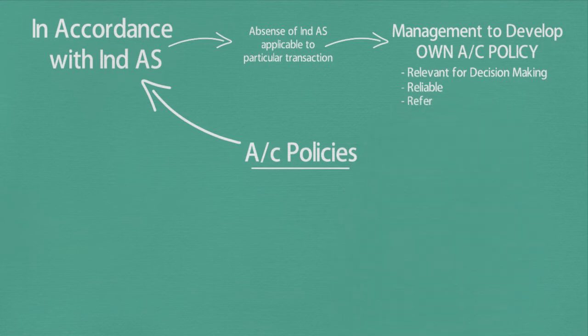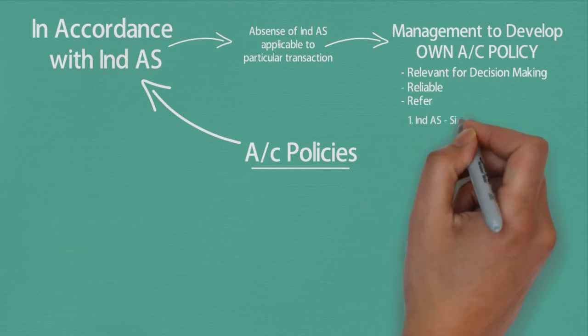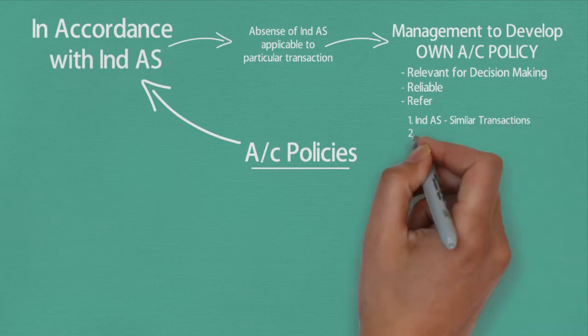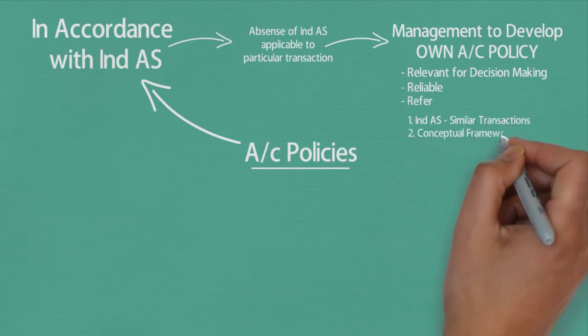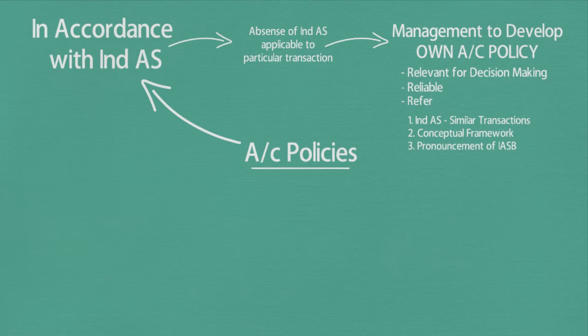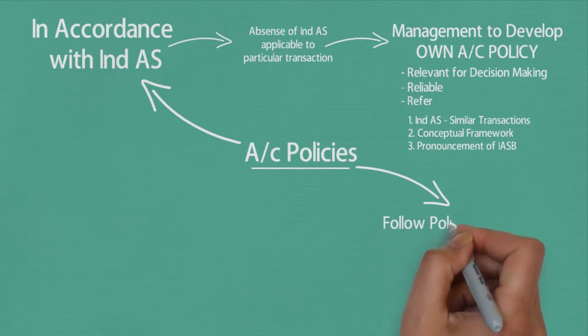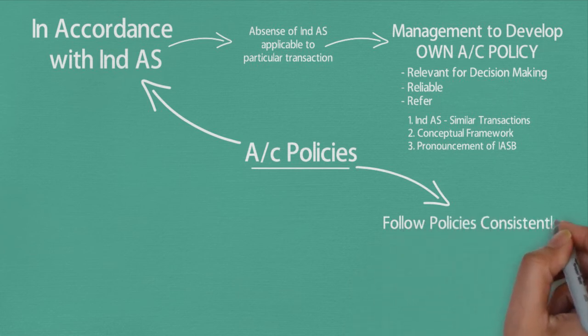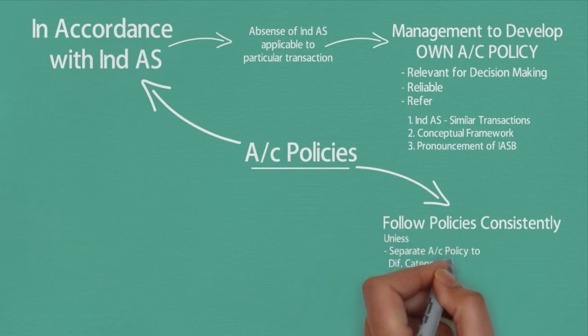While creating its own accounting policy, management shall refer to three things. First, requirements of Ind AS while dealing with similar transaction. Second, framework, that is conceptual framework. And third, pronouncements of IASB. Ind AS 8 also requires us to apply accounting policies consistently once they have been selected, unless Ind AS specifically requires or permits to apply separate accounting policies to different categories of an item.